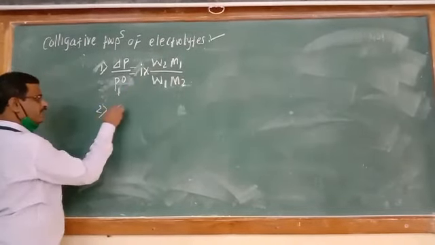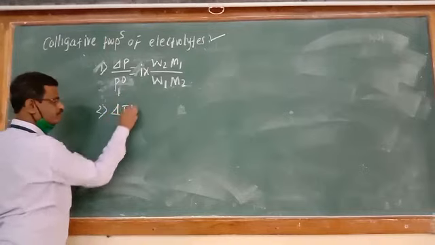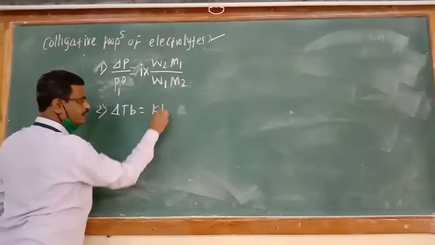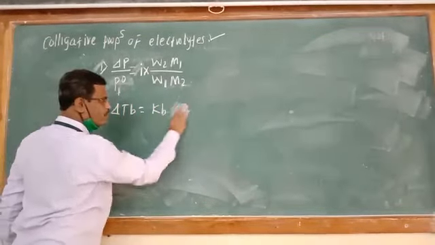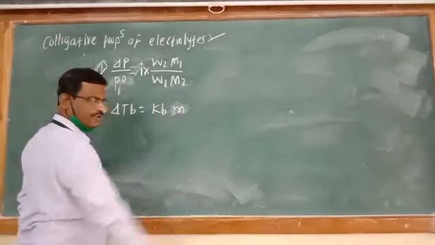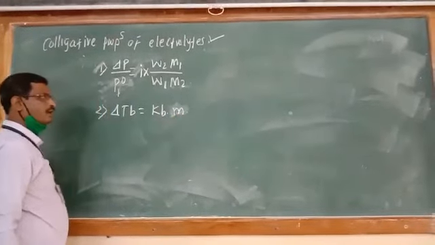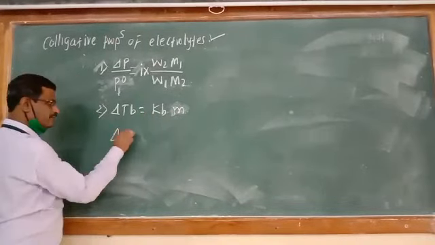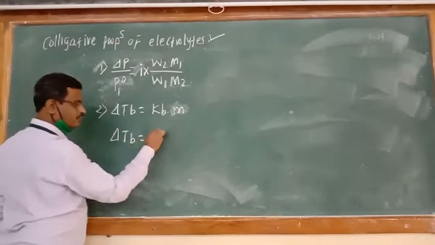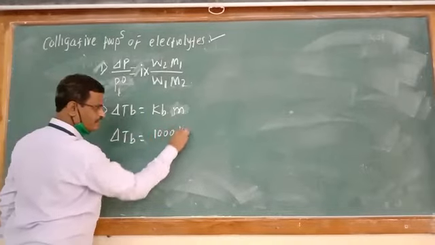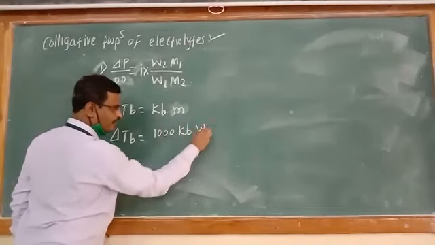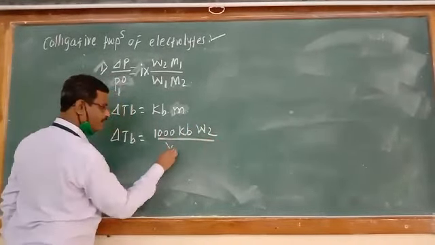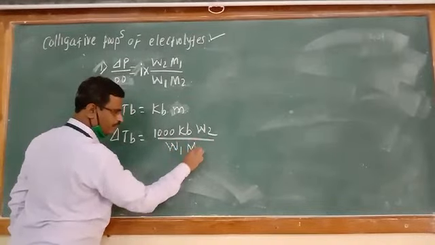Second one, delta TB is equal to Kb into m, small m. By substituting the value of m, what is the equation we get? Delta TB is equal to 1000 Kb W2 divided by W1 M2.